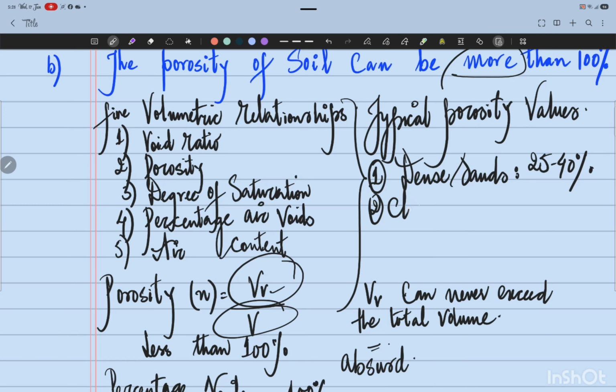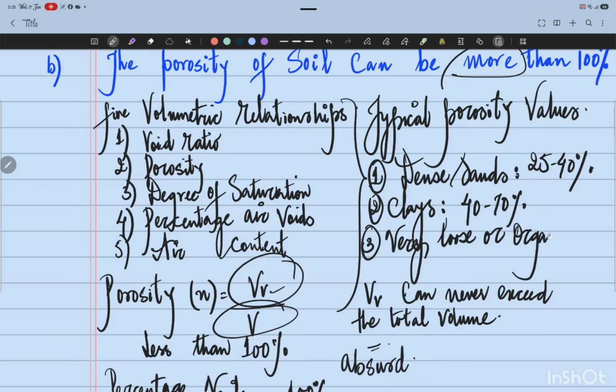For clays, its value ranges between 40 to 70%. And third, for very loose or organic soils, the values of porosity can be high, but it can never exceed 100%.